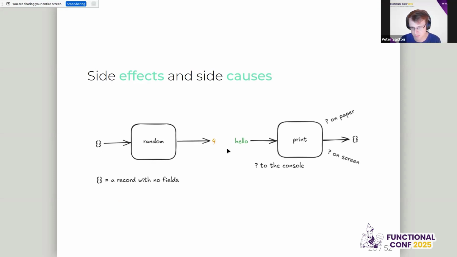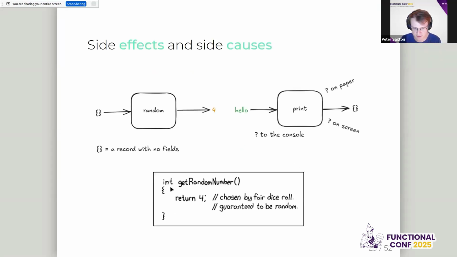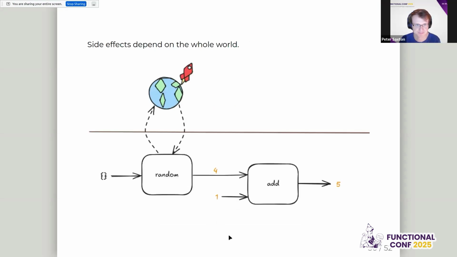So, let's look at the print example first. We could write a print function that took any string and always returned an empty record, but it wouldn't do anything. It would just return the empty record. And then the random one, what's it actually doing to the outside world? Well, if it had the same answer for every input, then it would always have to be the number 4. So this is the classic XKCD, if you know this, which is, you can choose it by a random dice roll ahead of time, but this get random number is not probably doing what you want.